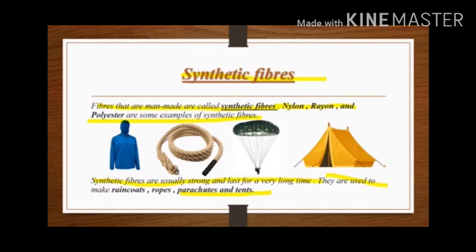Children, synthetic fibers are usually strong and last for a very long time. They are used to make raincoats, parachutes and tents as shown in this picture.